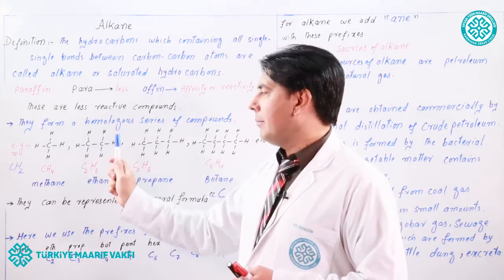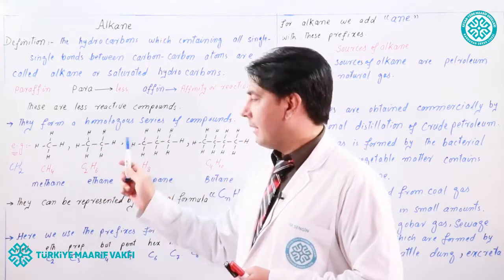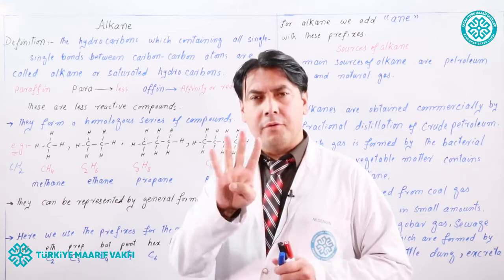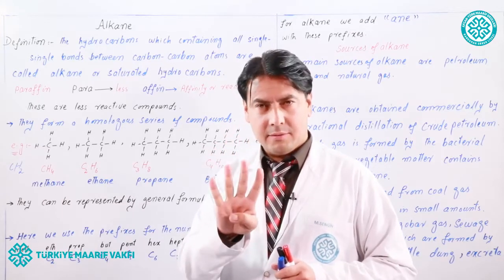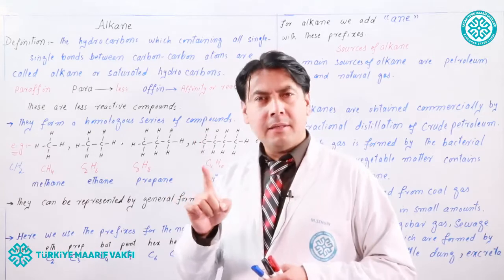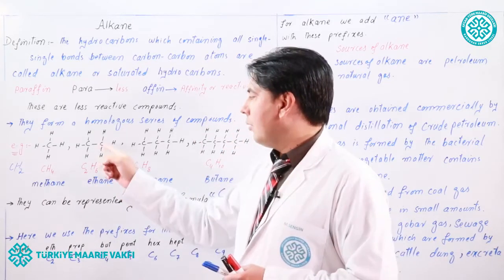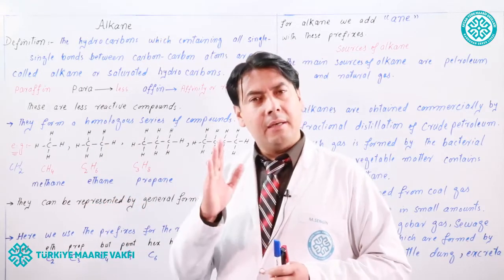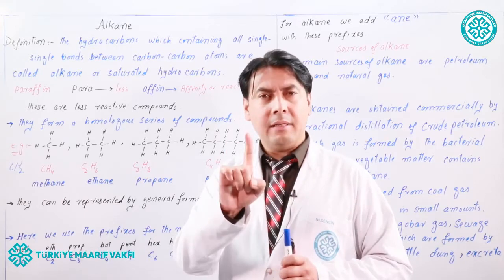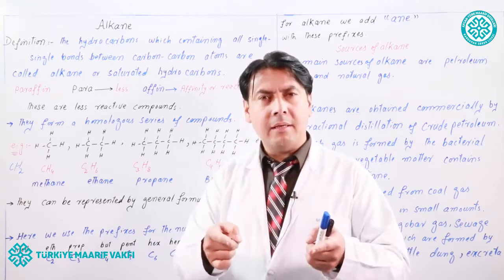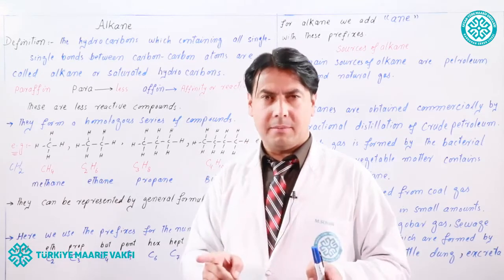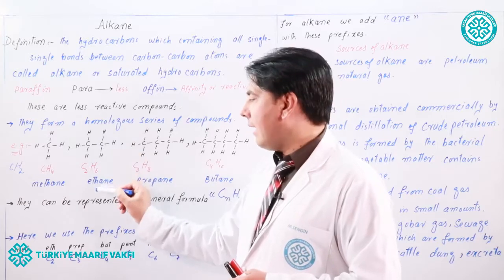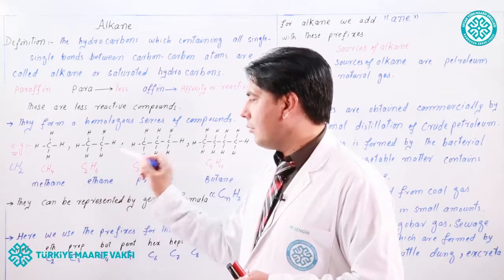Look at the second member of alkane, which is ethane. Ethane has this structure formula. Look, all the carbons have 4 saturated valencies. And each carbon has one single bond with another carbon atom. And each hydrogen makes one single bond, and each single bond is a sigma bond. So ethane has the molecular formula C2H6.